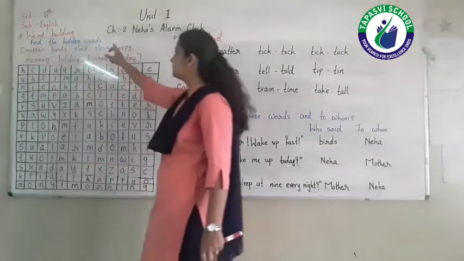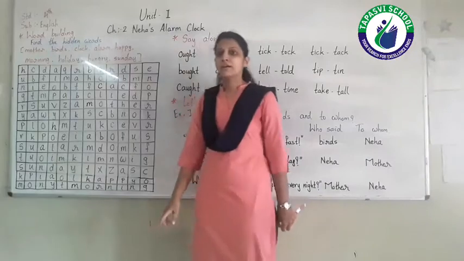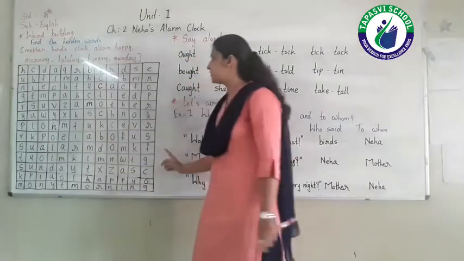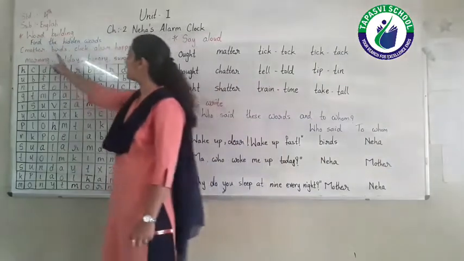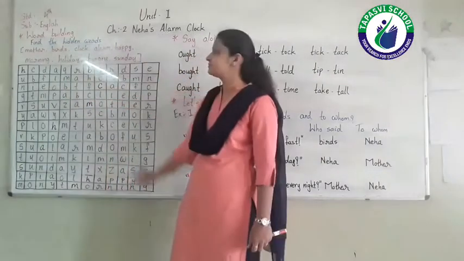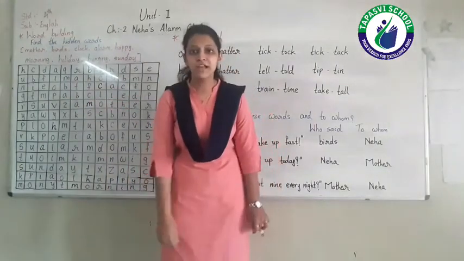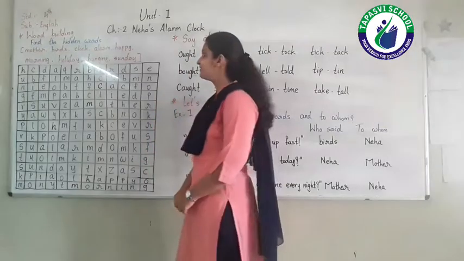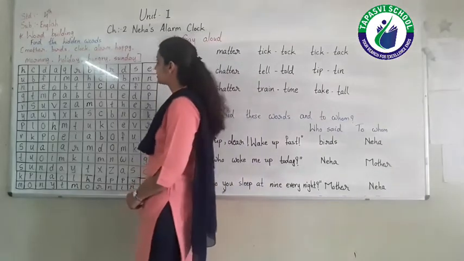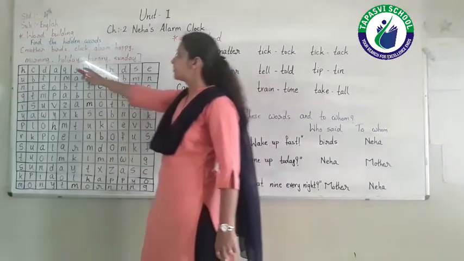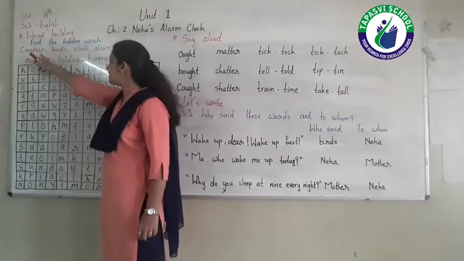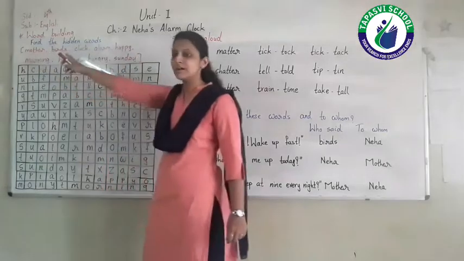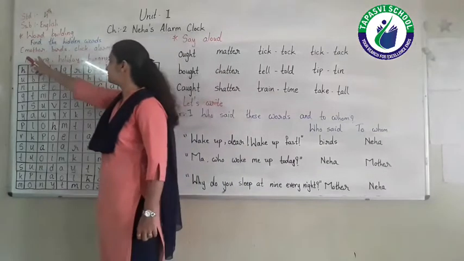Find the hidden words. Here one grid is given. From that grid, you have to find hidden words. जो छुपे हुए words हैं, वो words हमें find करने हैं. Okay? Now look at the words. In the bracket, words are given. Those words I will read one by one.